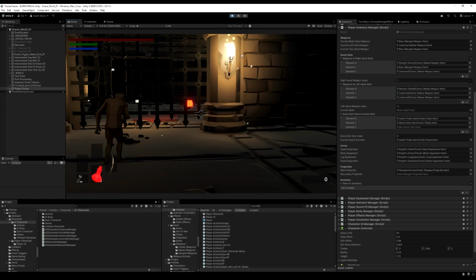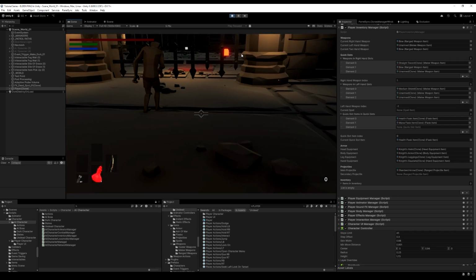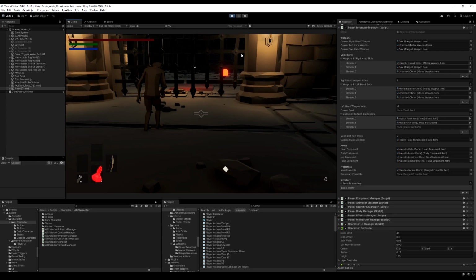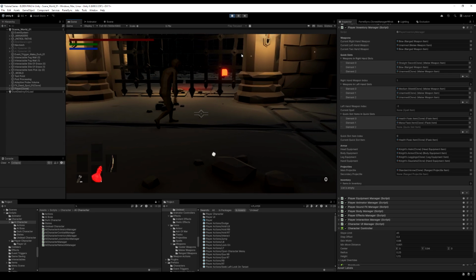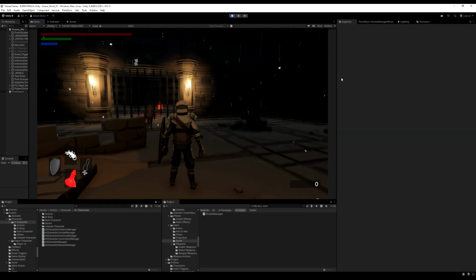Okay, got the bow. I'm going to aim and shoot an arrow. I think this might be a bit too far. I'm going to have to go a bit closer. Yeah, I'm going to change the distance. 2 is not enough. If I shoot it close to his foot, though, he should turn towards it. Yes, he does. And he takes a step over and looks at it. Very cool. All right, lastly, let's jump over here.